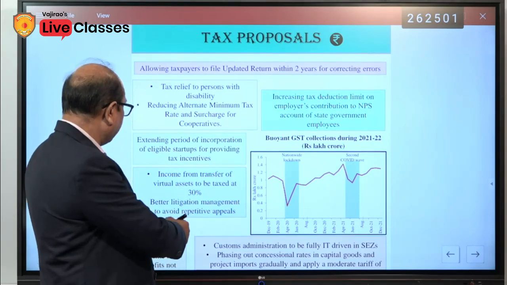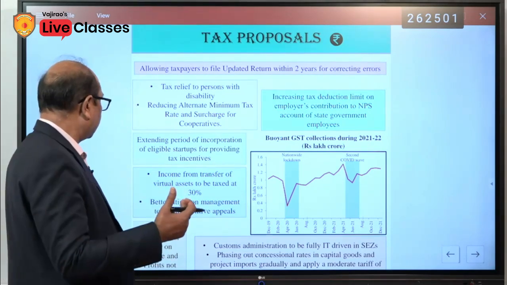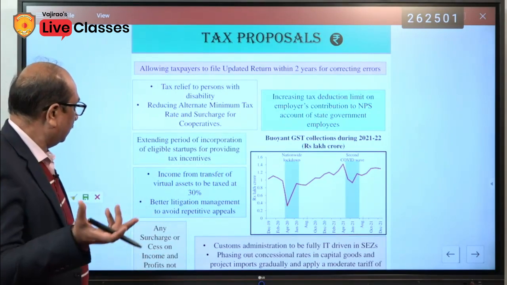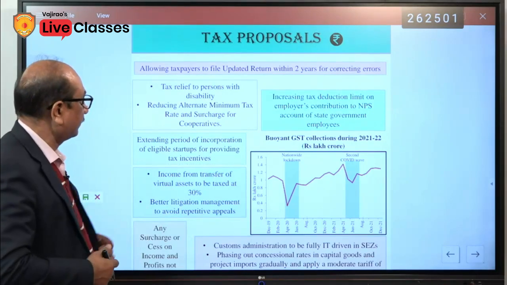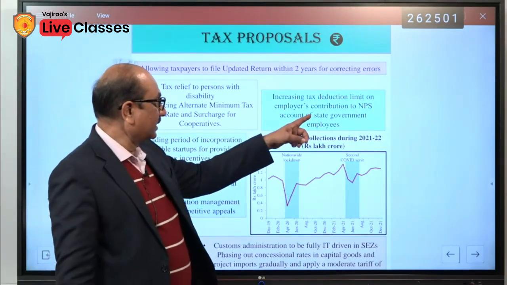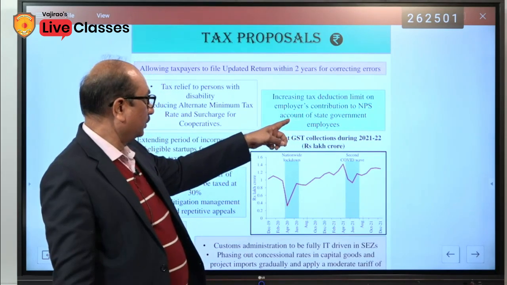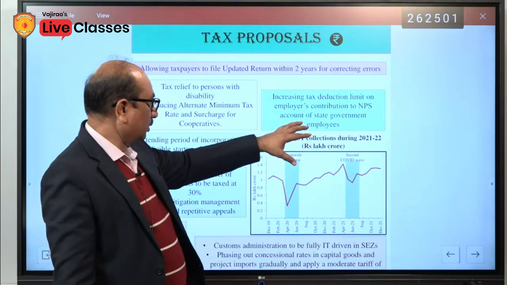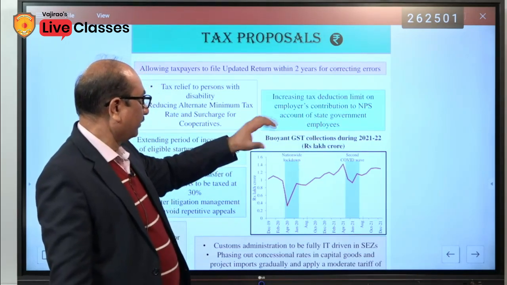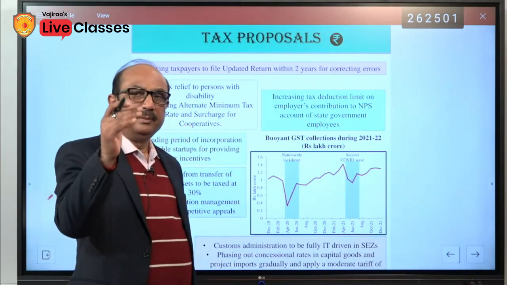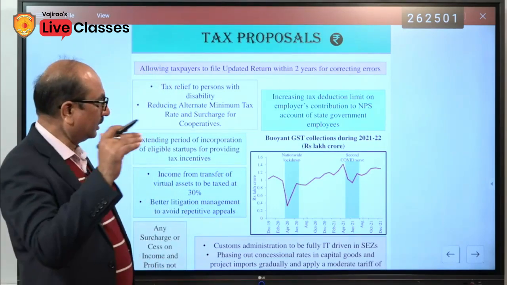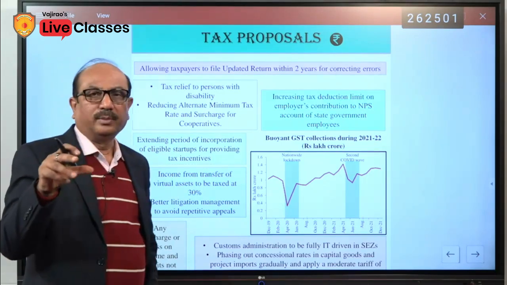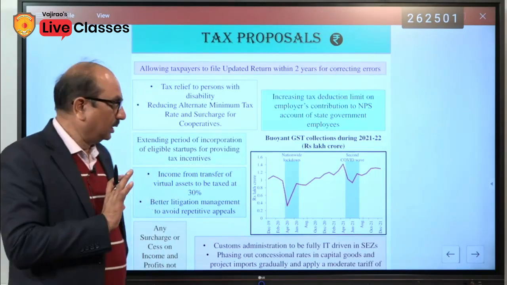Better litigation management to avoid repetitive appeals. So it's a step towards ease of doing business. Increasing tax deduction limit on employers' contribution to National Pension Scheme account of state government employees. Deduction limit has been increased. The figure has not been given, but the whole thing is that the state government employees will benefit through this initiative.